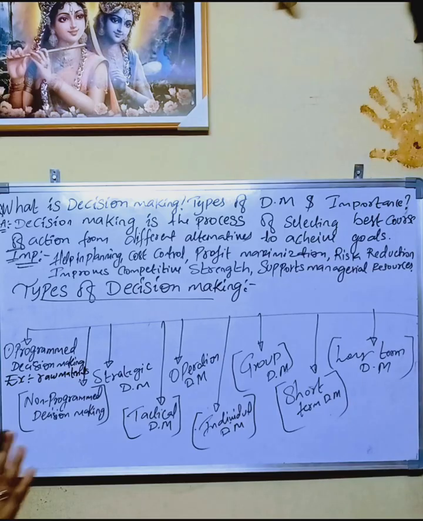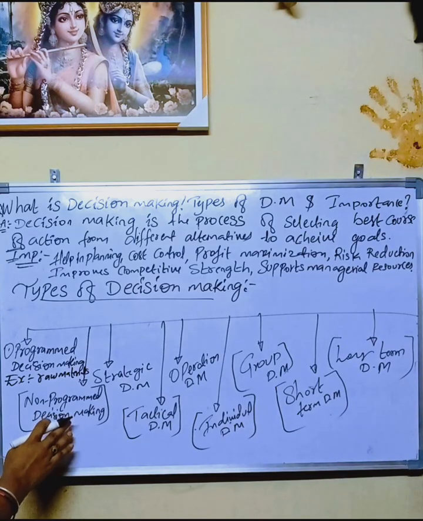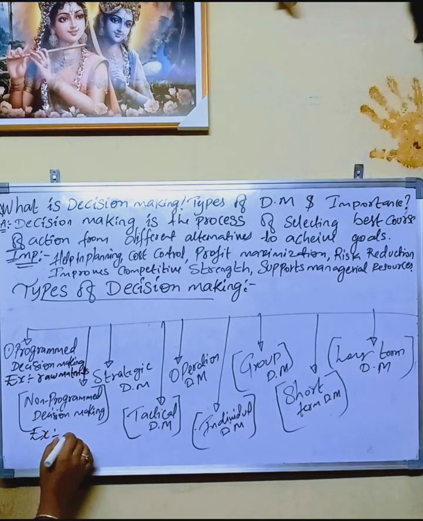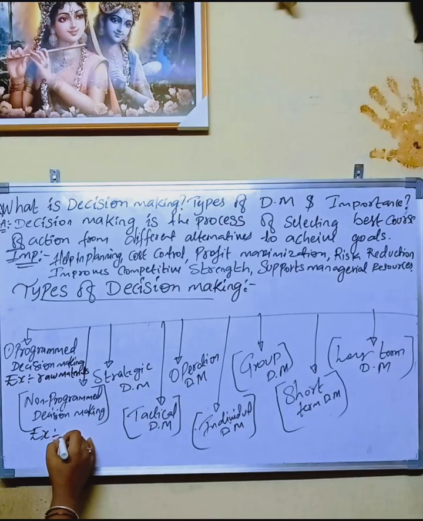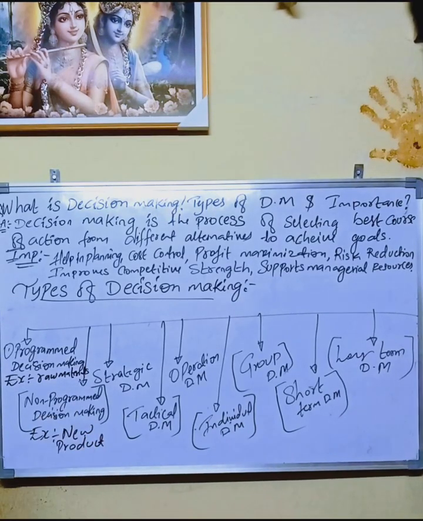Now non-programmed decision making: here the decisions are new, unique and non-routine. For example, I will give you new product development, NPD. Introducing a new product in the market is non-programmed decision making.